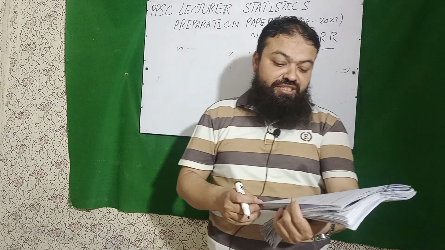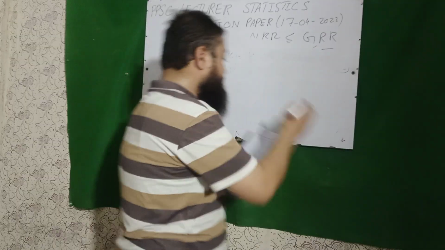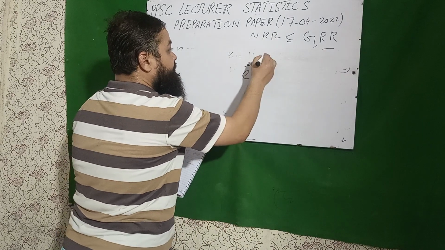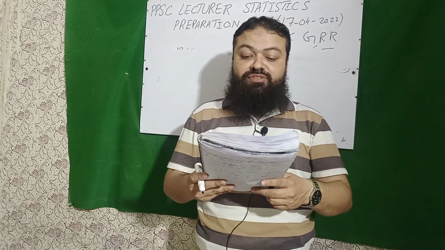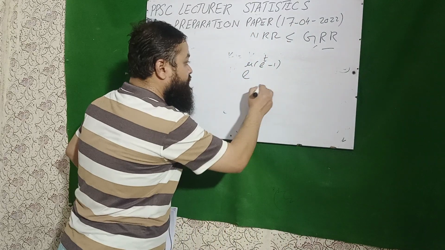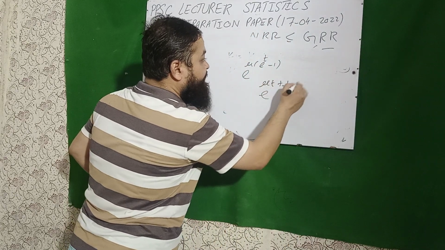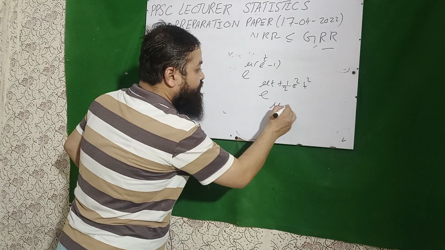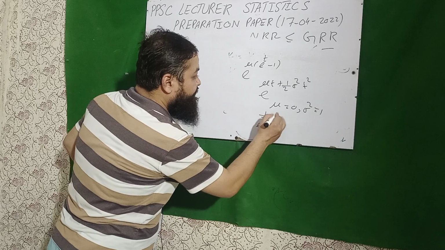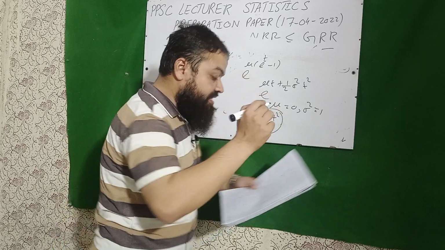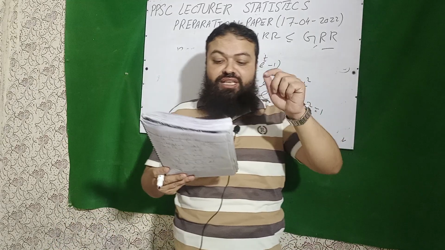Next is the moment generating function of the Poisson distribution. It is e raised to power mu into (e raised to power t minus 1), and the correct option is none of these. The moment generating function of the normal distribution is e raised to power mu t plus 1/2 sigma square t square, and if I put mu equal to 0 and sigma square equal to 1, we get e raised to power 1/2 t square. That will be the MGF of the standard normal distribution. The correct option is none of these.